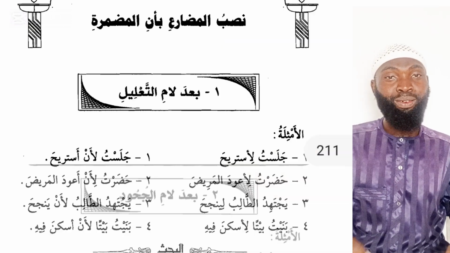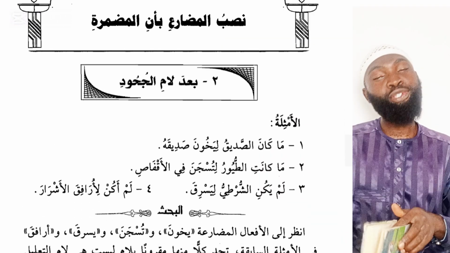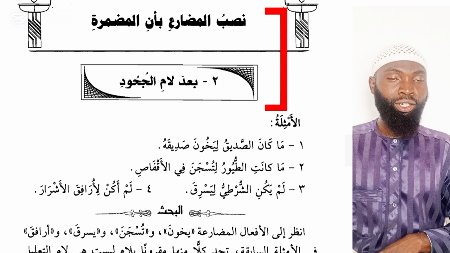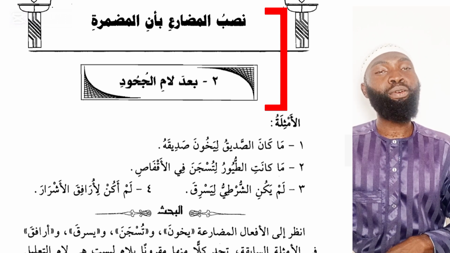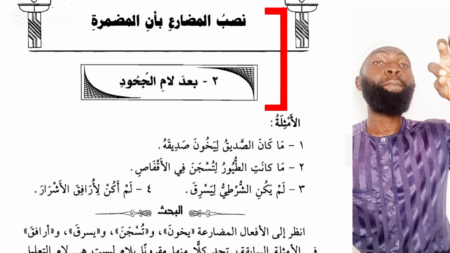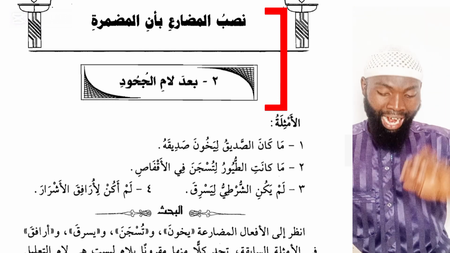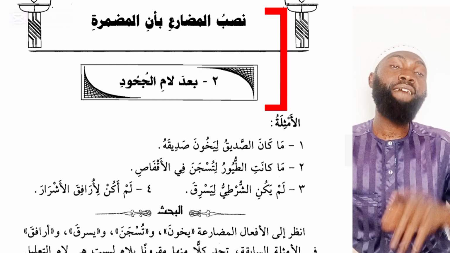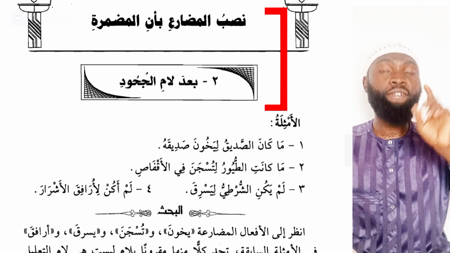Now we are still in our book An-Nahw al-Wadih, book 2, and we are on the topic nasbul mudari' bi an al-mudmara, making the present tense verb carry fatha by an applied, and we are on number 2, which is ba'da lam al-juhud, when it appears after the lam of negation.